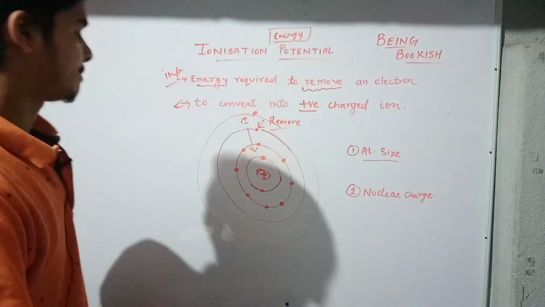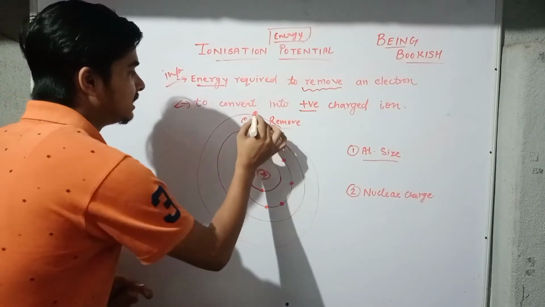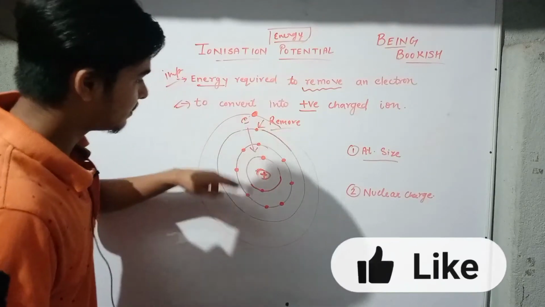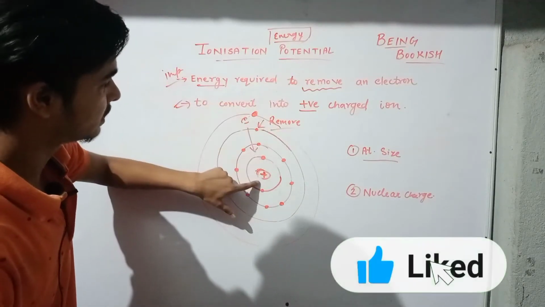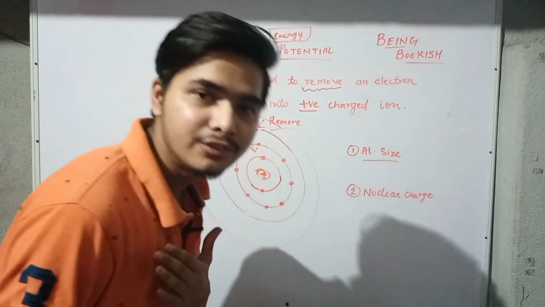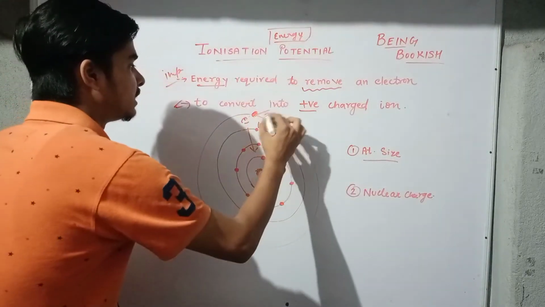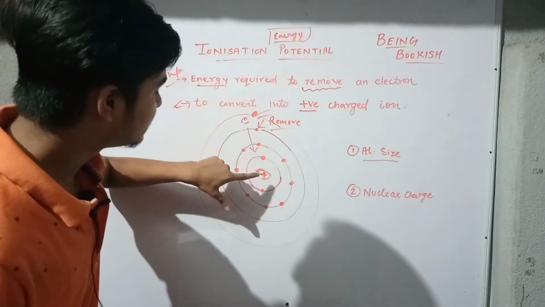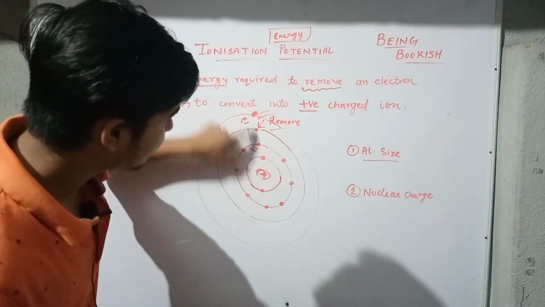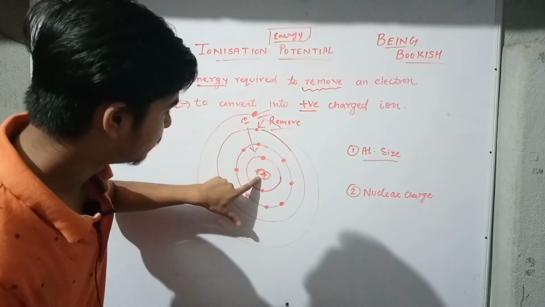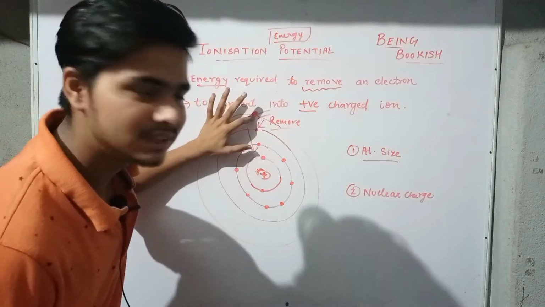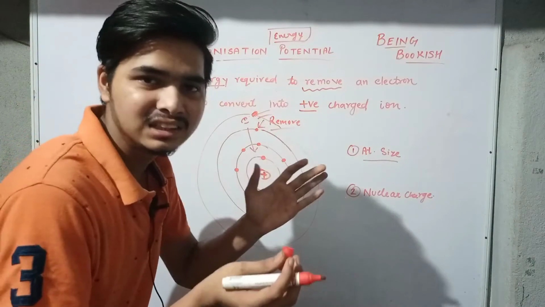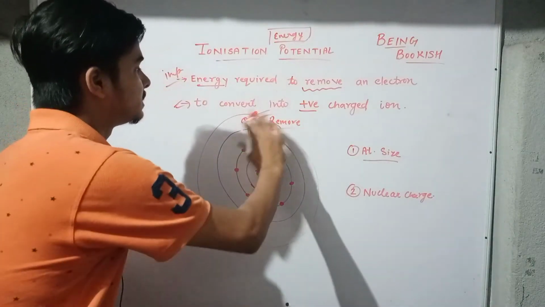How? See here, if the electron is very far apart from the nucleus, then it is very easy for us to remove this electron, yes or no? If this electron is very far from this nucleus, then there is little attraction and it is very easy to remove this electron.